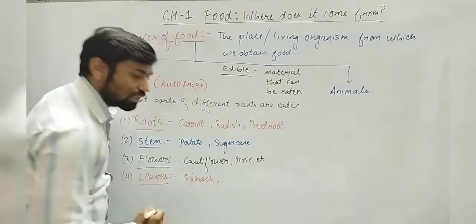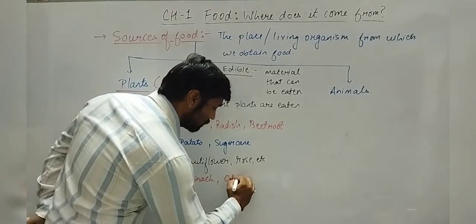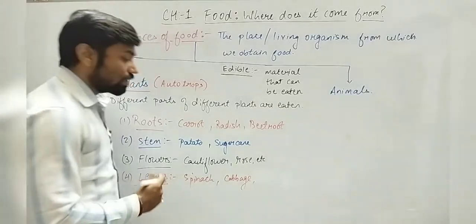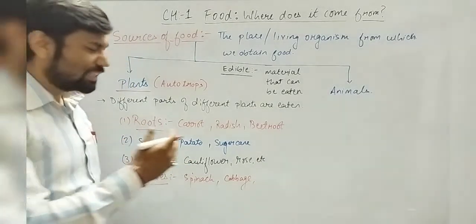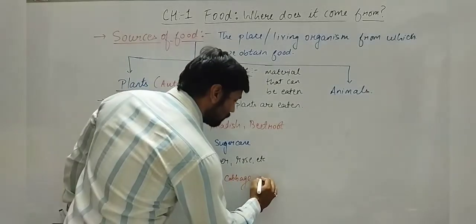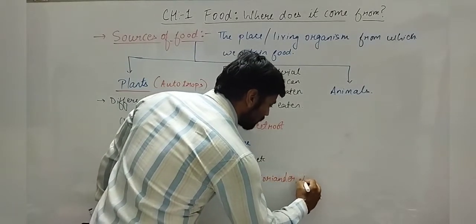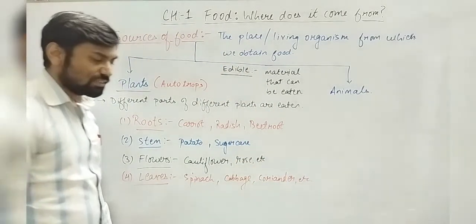Then you can say cabbage. Then you can say coriander, dhania, that is methi, right? Many examples are possible. Numerous examples can be under this category, right?